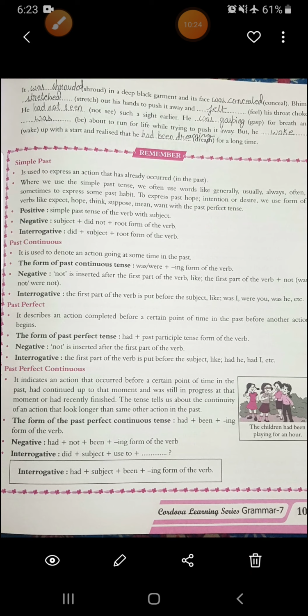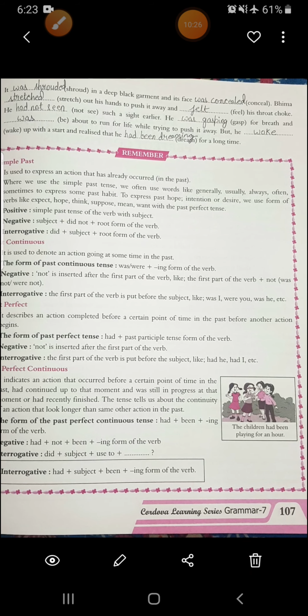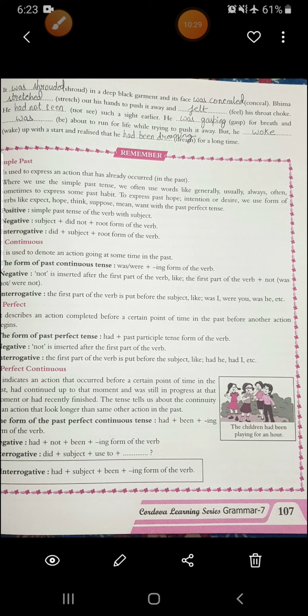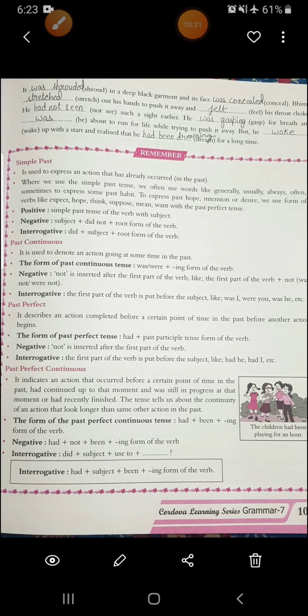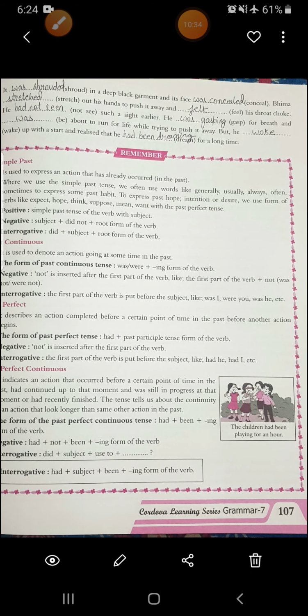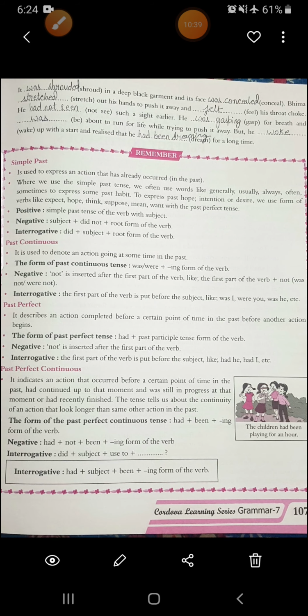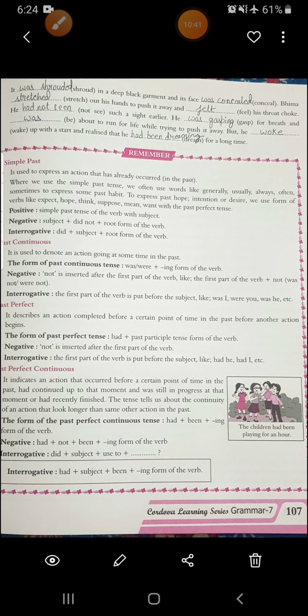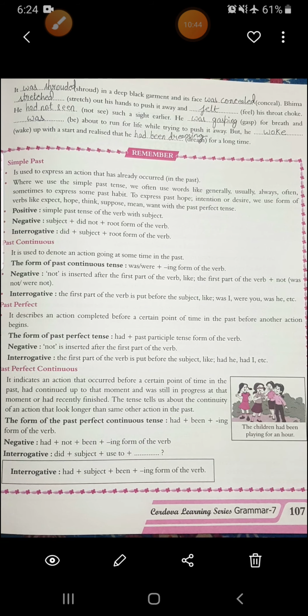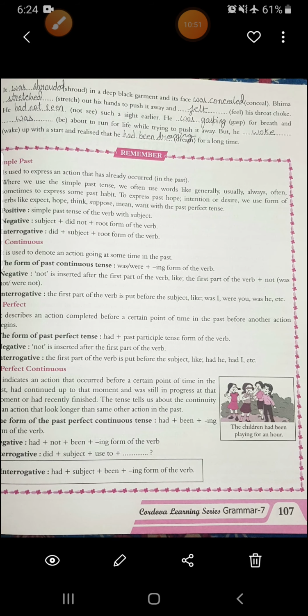It was shrouded in a deep black garment, and its face was concealed. Bhim stretched out his hands to push it away and felt his throat choke. He had not seen such a sight earlier. He was gasping for breath and was about to run for his life while trying to push it away. But he woke up with a start and realized that he had been dreaming for a long time. Alright, so this finishes this past tense chapter number 13.